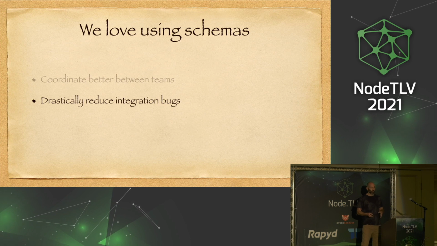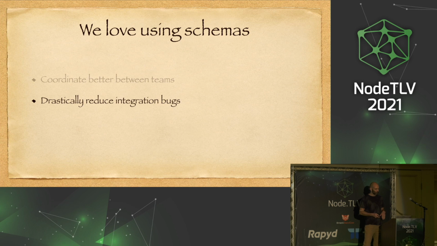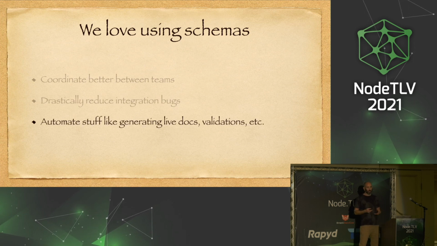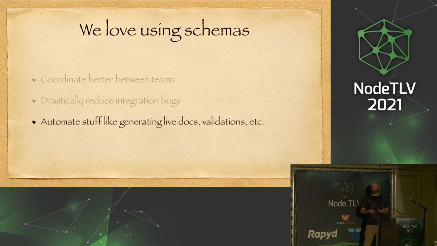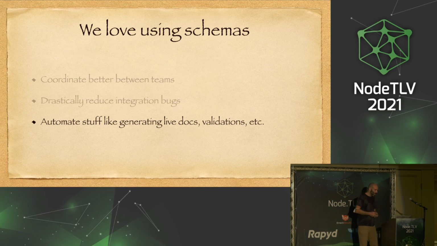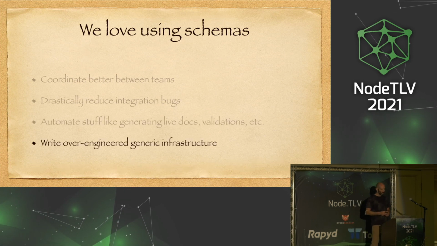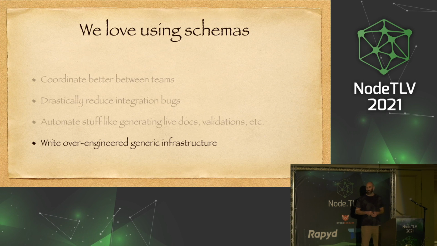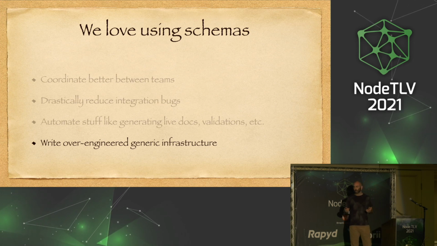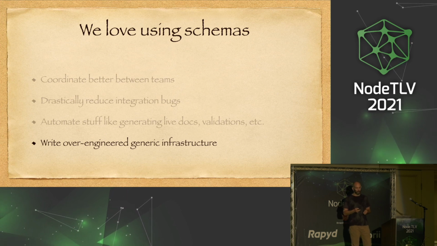It drastically reduces integration bugs if we define the schema of our API in advance. It allows us to automate stuff like generating live documentation, validations, etc. And of course, it allows us to write over-engineered generic infrastructure, like generating our entire back-office UI from the schema, or generating mocks for our tests automatically and stuff like that.